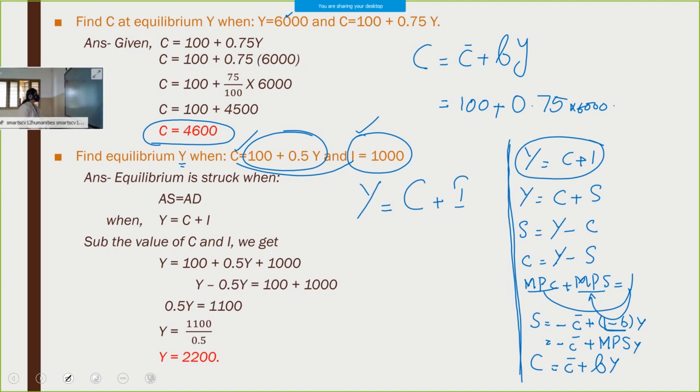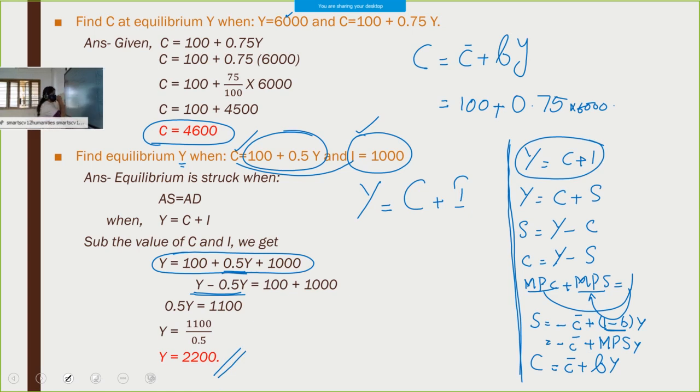Just substitute. C is given. Then bring this part here. That is why we are getting Y minus 0.5Y. Then solve. While solving, we are getting Y is equal to 2200.